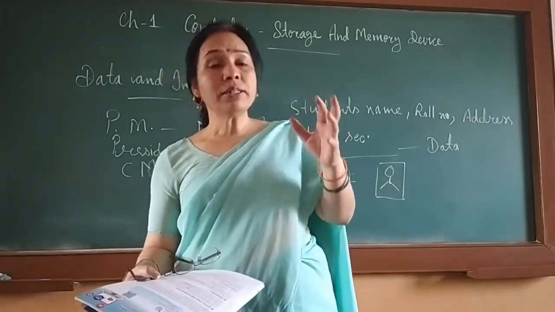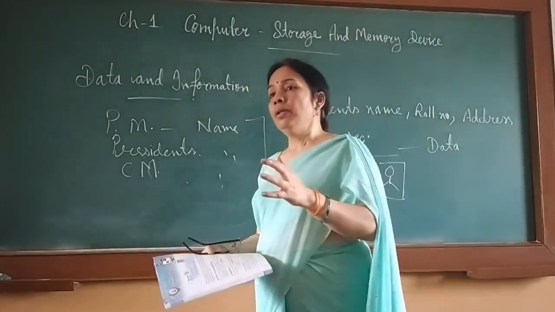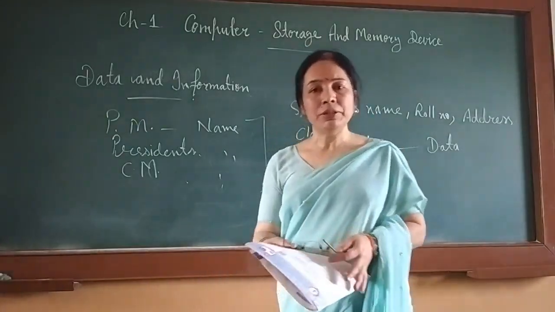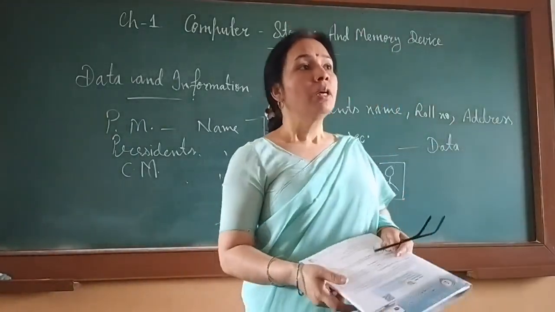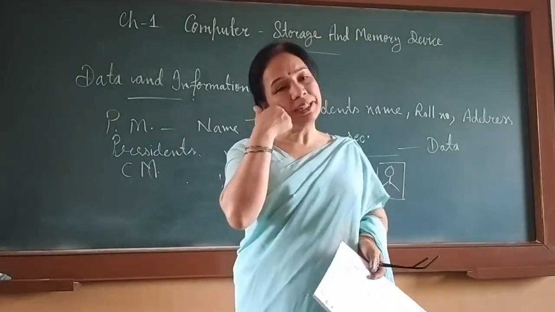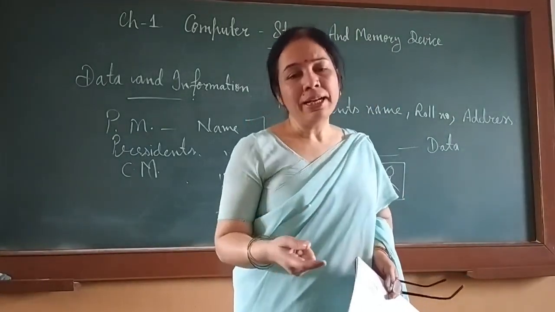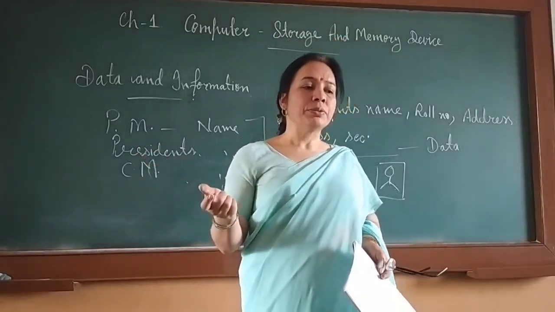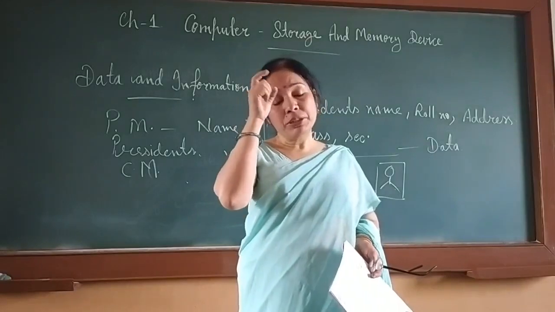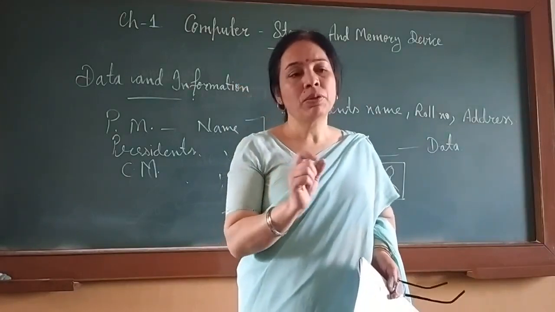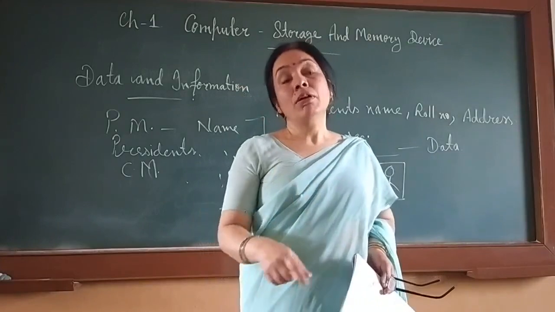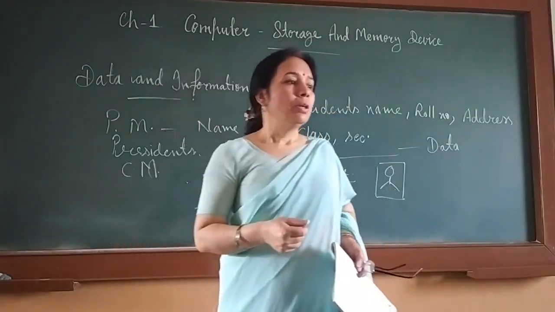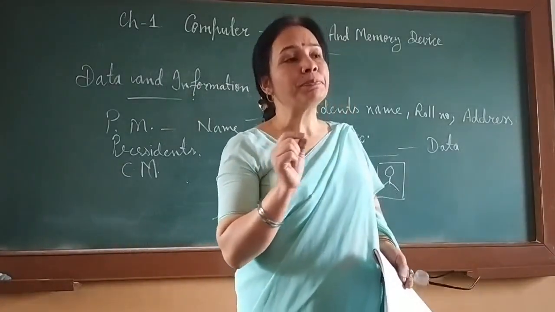All these data can be converted into information. The computer does that: it takes data, processes the data, and forms information. So data and information are interrelated. Data is also called raw information. Raw means here,